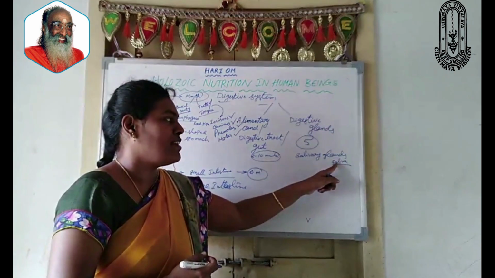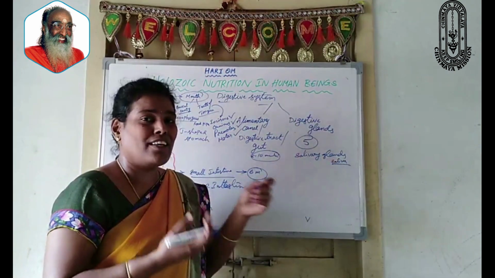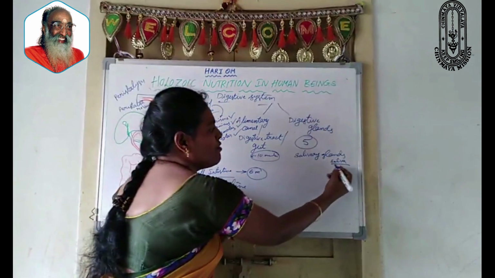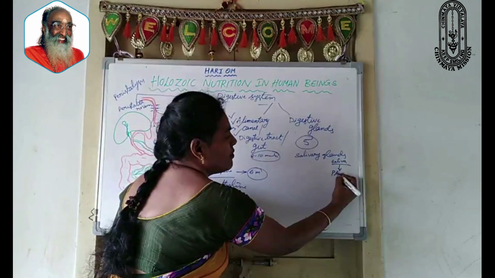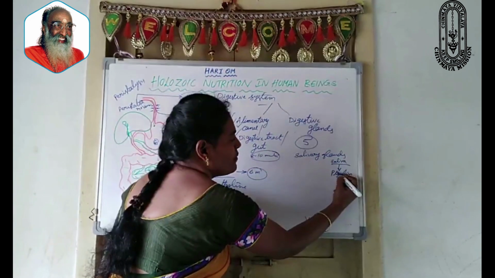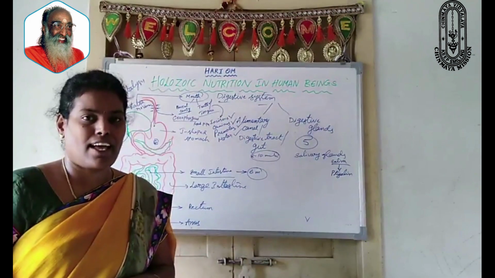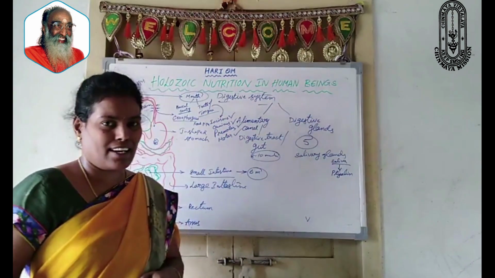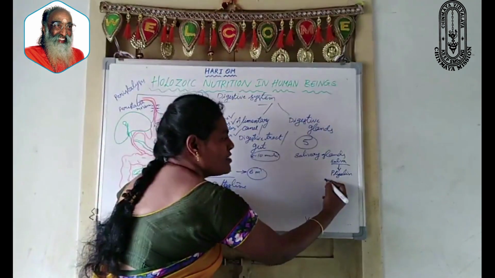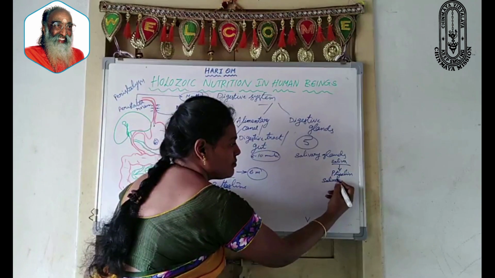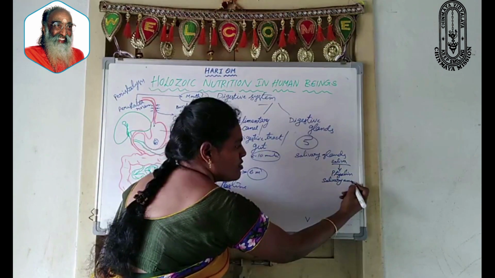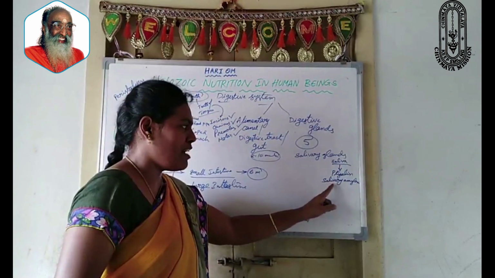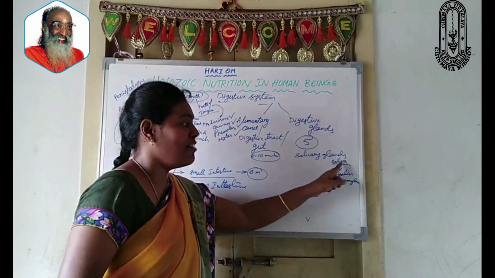How does it digest the carbohydrates partially in the mouth itself? Saliva contains one important enzyme which is called ptyalin. P is silent here, ptyalin. It is also called salivary amylase. Ptyalin or salivary amylase is present in the saliva.